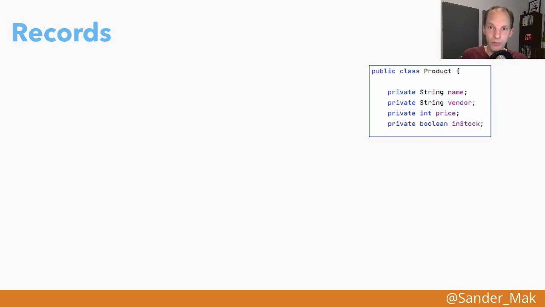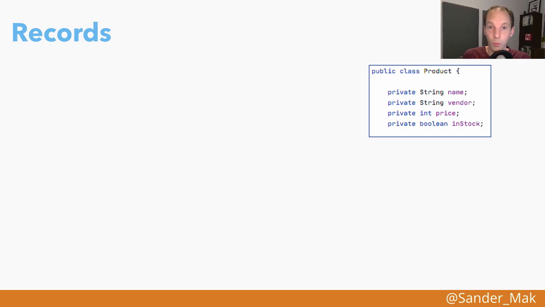The first big language feature I want to discuss that was delivered in Java 16 is called records. And records are all about representing data as data in Java code rather than as arbitrary classes. Because usually when we have a class that simply should represent some data, we end up with something as shown here. Here we have a product class that has members: name, vendor, price, and in stock. And this should be all the information that we need to define.